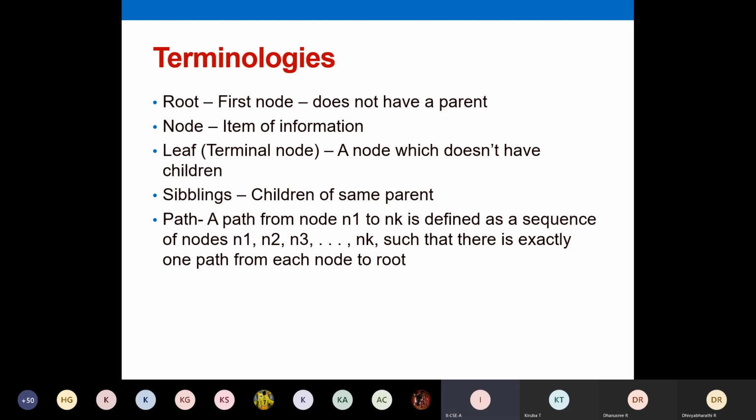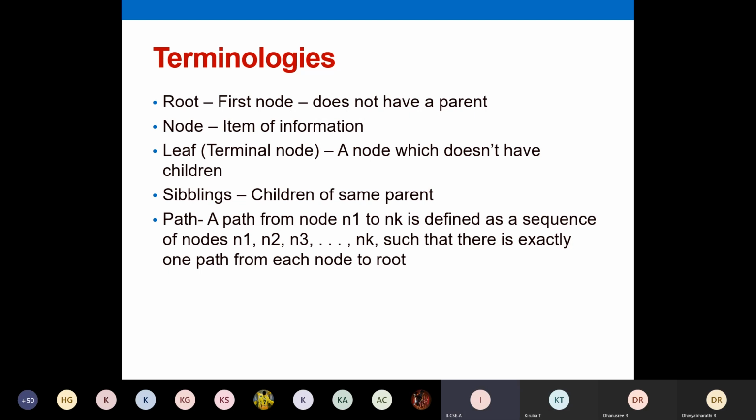Whatever you are writing today, I am going to tell you to upload it as an assignment. So write it down clearly. Later when you are referring to your notebook, you must be able to understand what you have written, because this is the basis for this unit. In trees there are more advanced topics also available, so to understand those, these basics are necessary. So write down neatly and clearly.